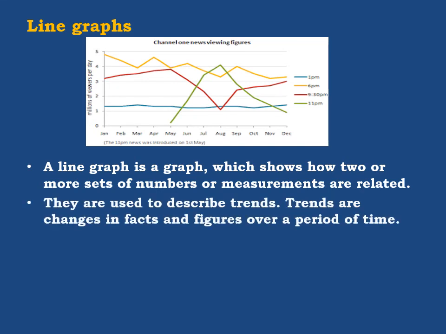They are used to describe trends. Trends are changes in facts and figures over a period of time. So here in this sample of the line graph, you can see, for example, one line sometimes goes up, sometimes flat, sometimes goes down. So the trend means where it is going, whether it is going up or down or it is stable.